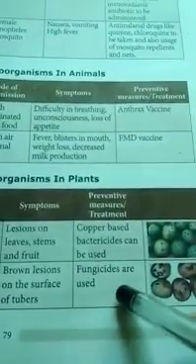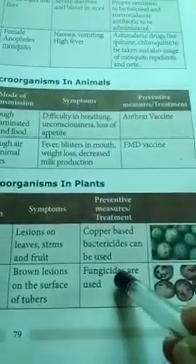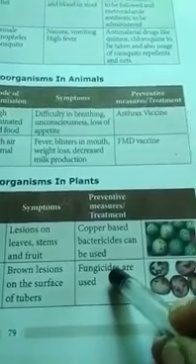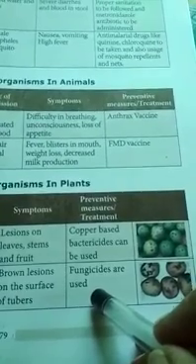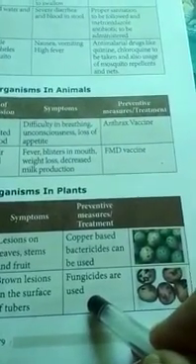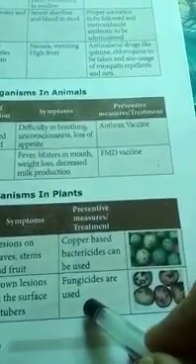Fungicides are used. Fungicides are pesticides which are used to kill fungi. They are called fungicides. They can be used to kill the Phytophthora infestans fungi that affects the potato.